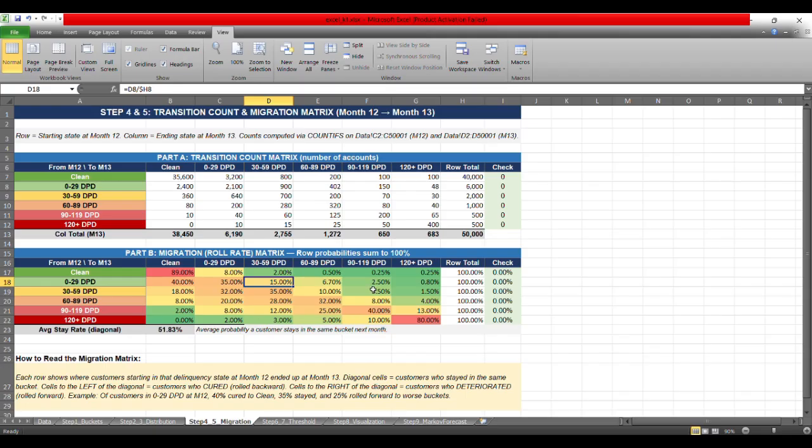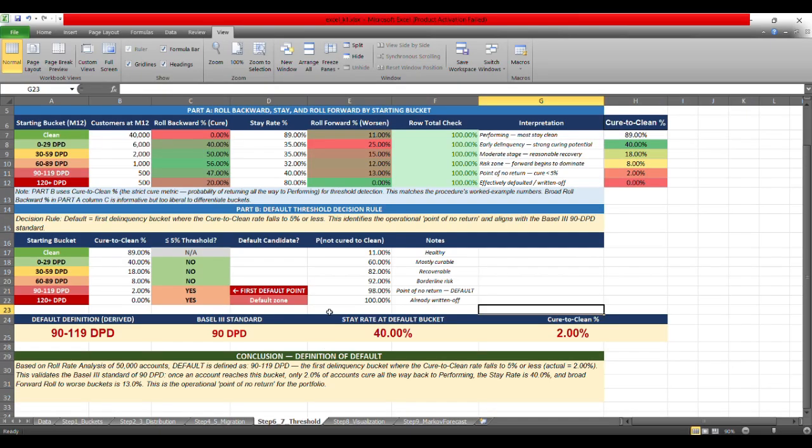Now let's look at the 90 to 119 DPD. So the diagonal is 40%. This means that 40% of the accounts are the accounts that at the end of the month 12 were in this bucket, and when the month changes, they still remain in that particular bucket. But there are approximately 47% of the accounts that got cured, but 30% still move forward to the other bucket, right? So that's how you should read this matrix.